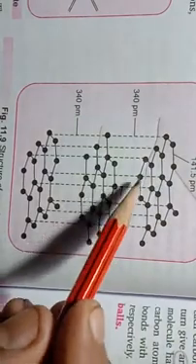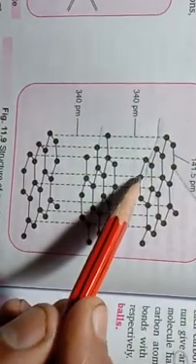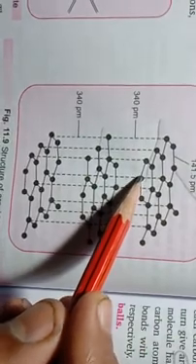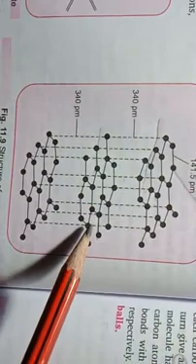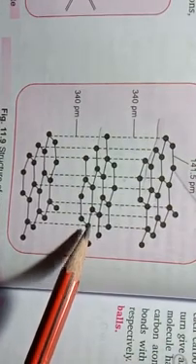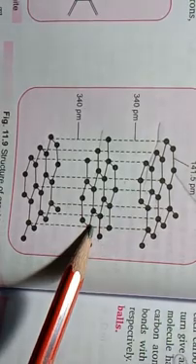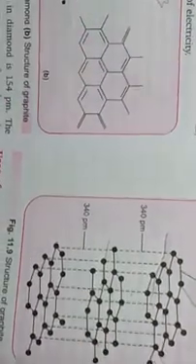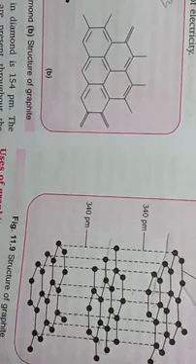And also, due to the presence of one unbonded or pi delocalized electron, graphite shows conductivity of electricity also. So these are the points with the help of which we can differentiate between diamond and graphite.